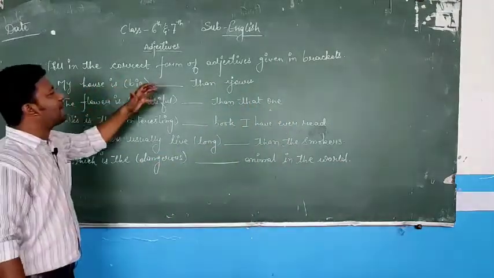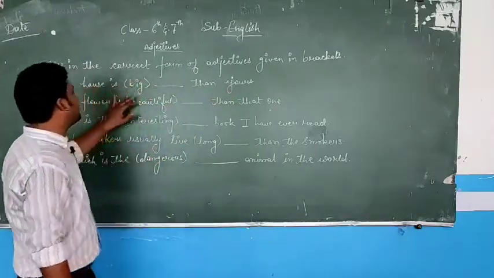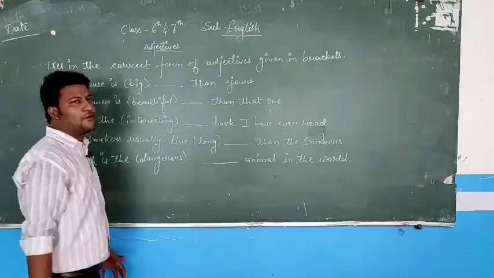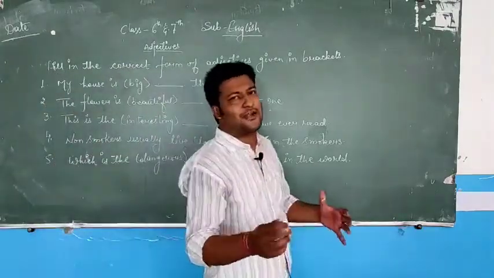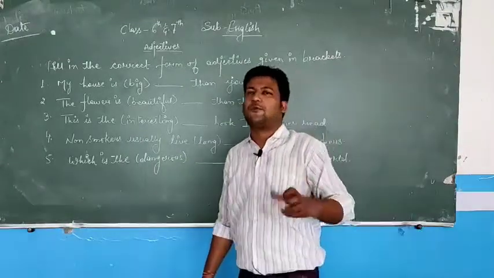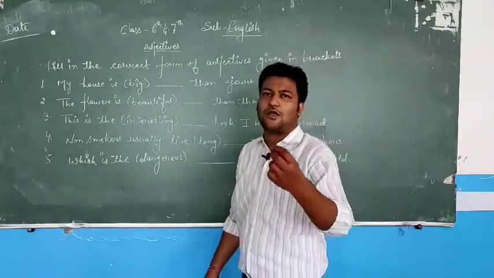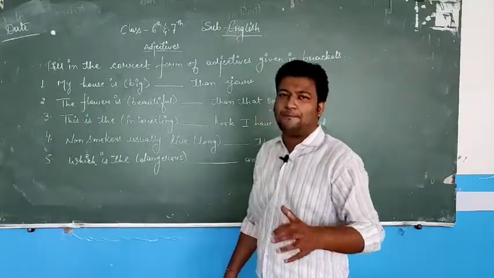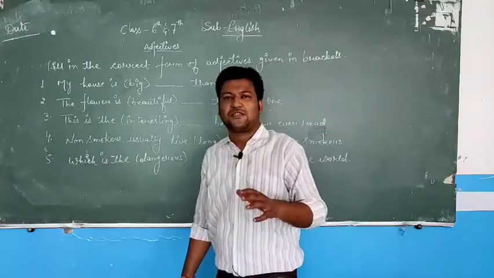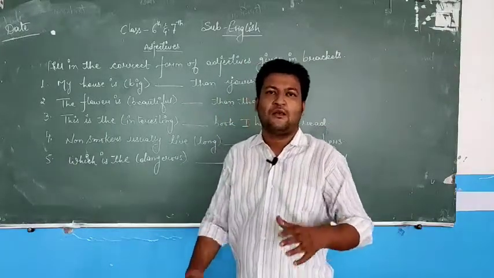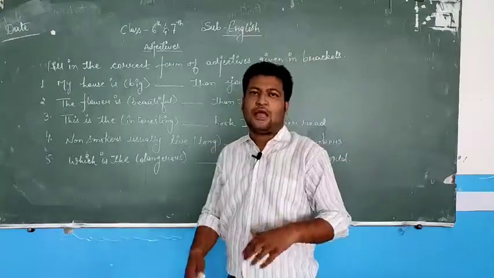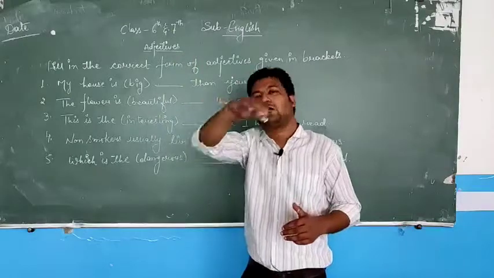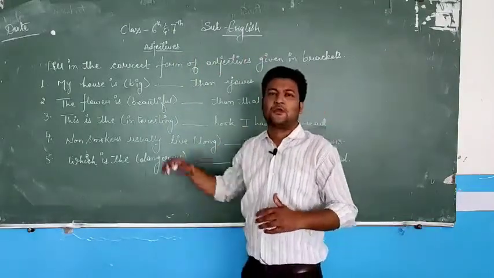Now fill in the correct form of adjectives given in brackets. In brackets you see adjectives are given in every one of the sentences. Now what I have to do in this exercise, I have to write in the correct form of adjectives. Either it could be positive, positive means an ordinary quality of something, or either it could be comparative. Comparative is the degree, for the sake of your revision I am repeating here, when you compare two things. And when you compare more than two things, or which is the highest degree among all, is called superlative.